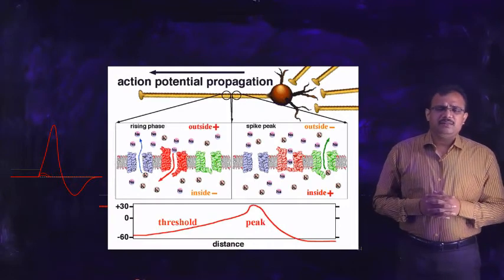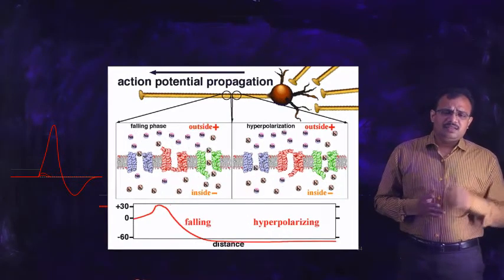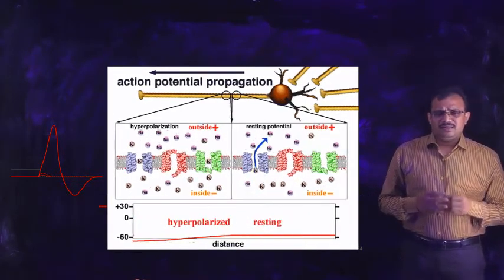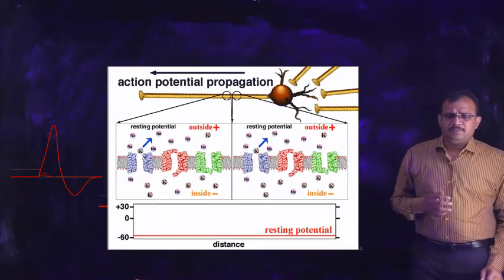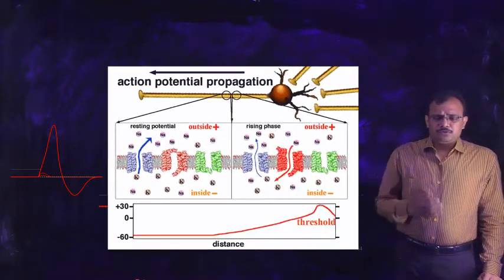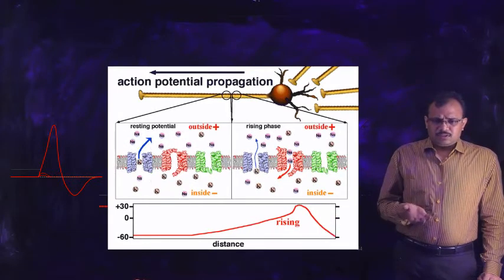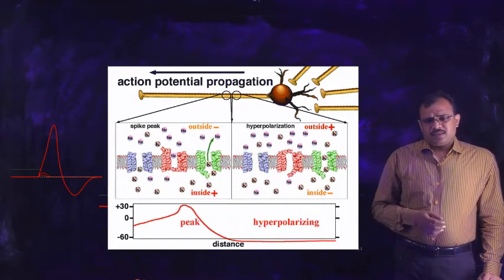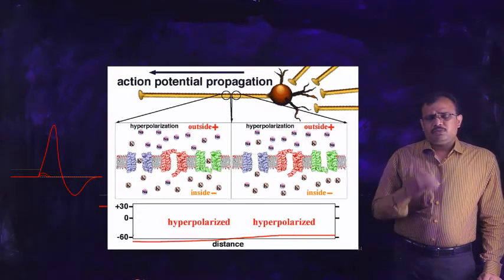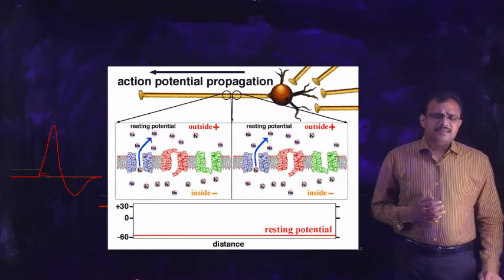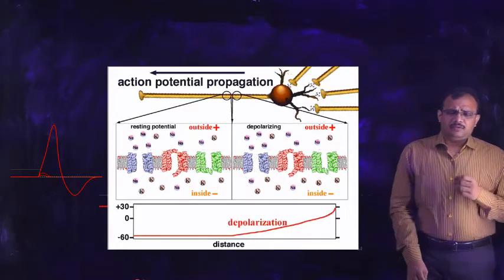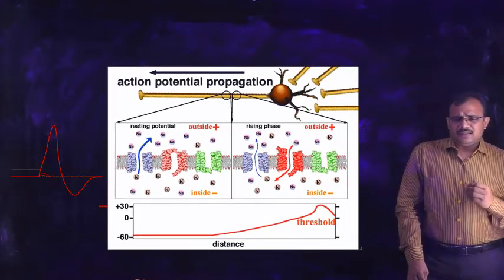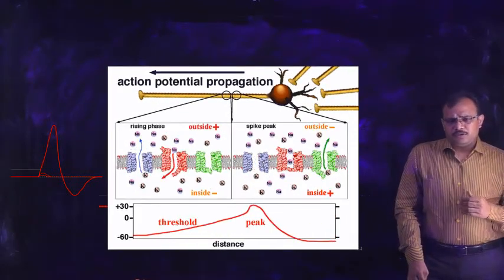We have seen the major extracellular cation is sodium, and opening of the sodium ion channel will lead to inflow of sodium because the positivity within the cell is less, whereas the concentration of potassium outside the cell is low. Opening of the potassium ion channel leads to outflow of potassium ions.